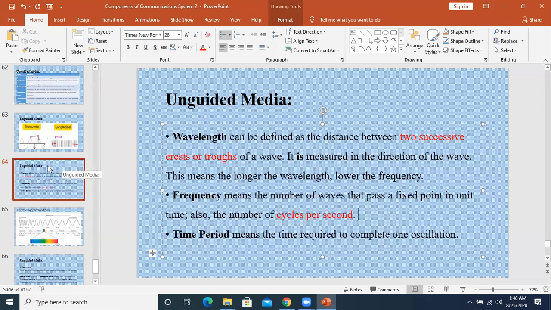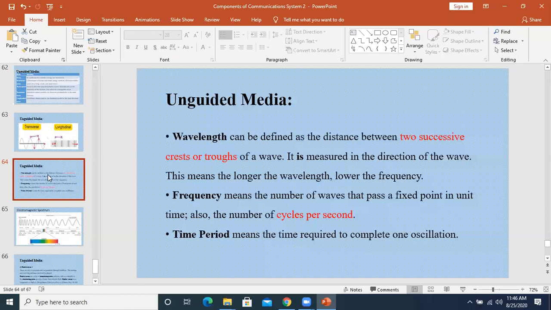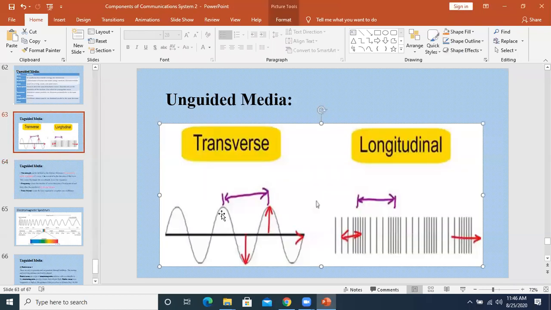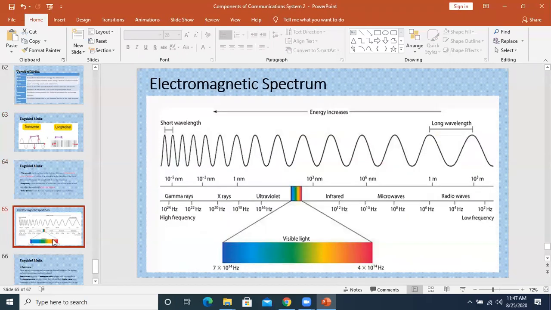These are the terminologies related to the wave. Until we understand the wave, we won't be able to define the different waves. What is microwave? What is radio wave? What is infrared? It will be difficult to understand what the differences between them are. Getting this point? So wavelength means the distance between two crests or troughs. These are the two troughs, so the distance between them is the wavelength. Frequency is how many crests and troughs, meaning how many cycles, are covered in unit time, which means in 1 second.